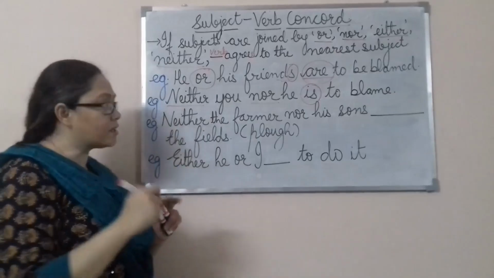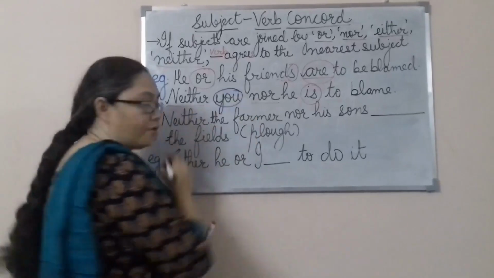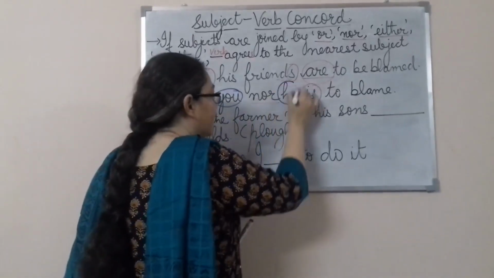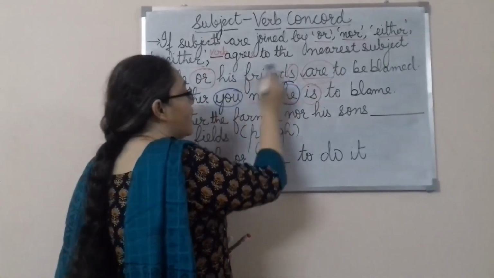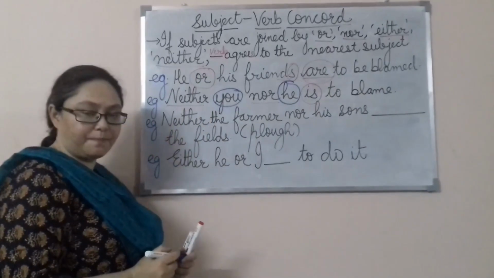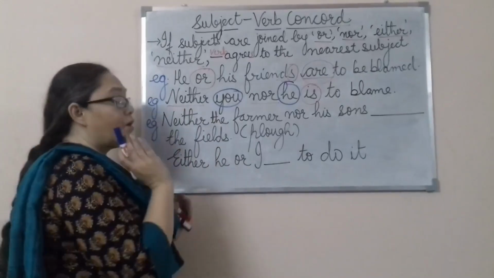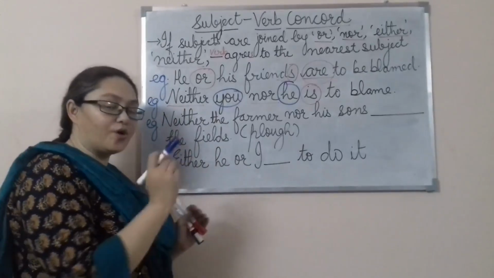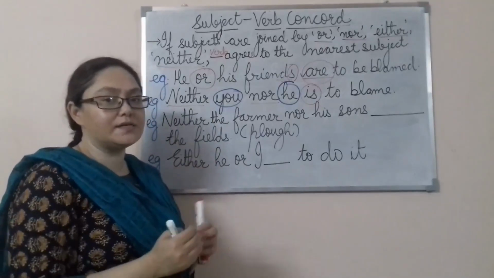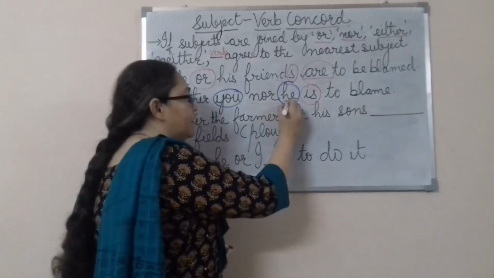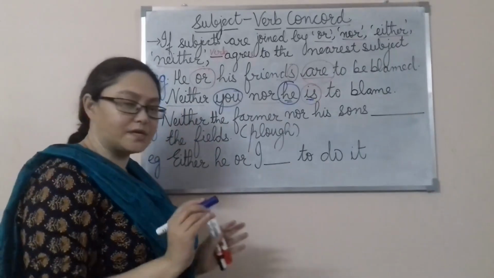Here we had 2 subjects, one is you, the other one is he. We will not say neither you nor he are to blame. Because if we use you, we can say are, but here the rule is that when we are joining 2 subjects with neither nor, the verb is going to agree with the nearest subject. Which is the nearest subject? He. So we are going to say is. I hope this is clear.